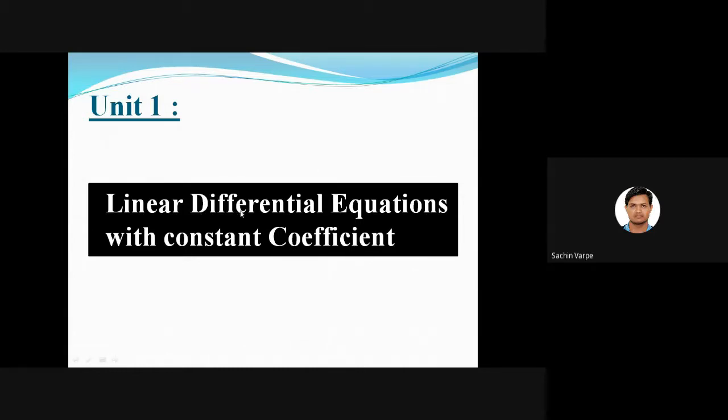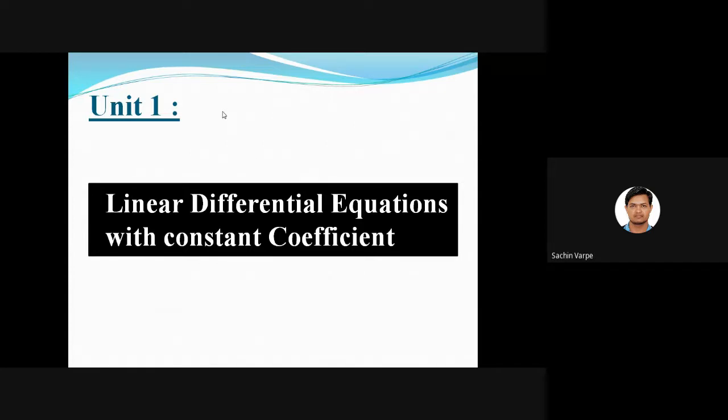When we differentiate the dependent variable with respect to the independent variable, or when we differentiate any relation involving some arbitrary constants, the main aim to form a differential equation is what? Elimination of arbitrary constants. So we are eliminating the arbitrary constants involved in the relation, and from that we'll get a differential equation. The order of the new differential equation obtained will be the number of arbitrary constants involved in the relation. So this is how we can check.